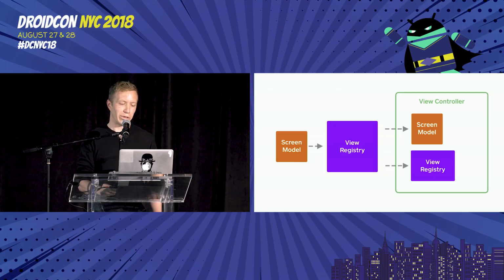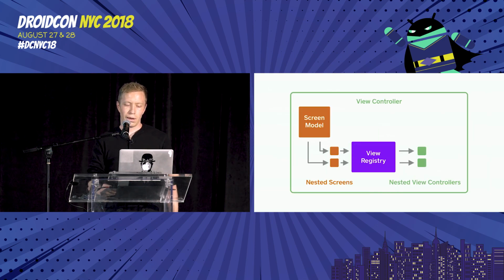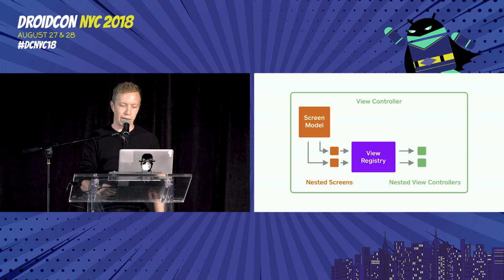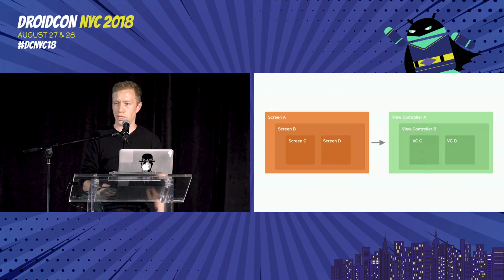When we pass the screen model into the view registry, it goes ahead and passes both that screen model across and the view registry back into that view controller. And then if that screen model actually contains nested screens, you'll see that the view controller here can actually use that view registry it received to take those nested screens out of the model and turn those into their own live view instances, and then add those as children within the view hierarchy. And so this approach lets us build these nested recursive UI trees. We've got nested screens turning into nested UI implementations, which we need if we're going to build complicated apps.